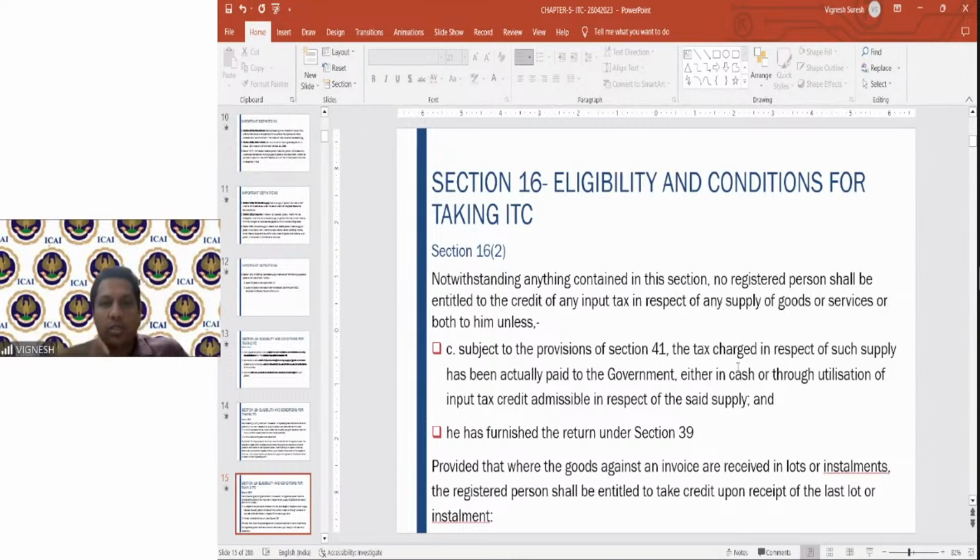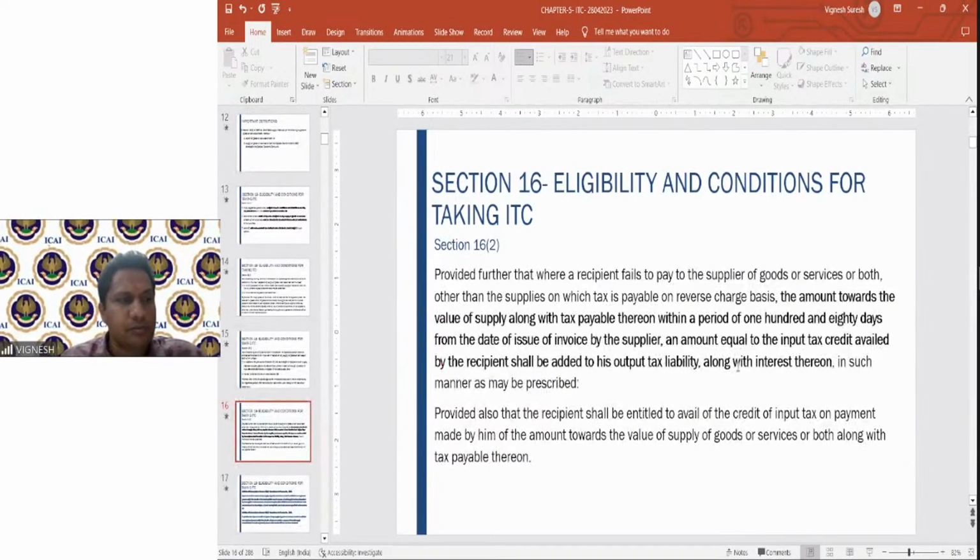So wherever the goods are there in the invoice, and I am receiving those goods in lots or installments, the moment I receive the last lot or installment, only then can I claim the input tax credit as per section 16 subsection 2.